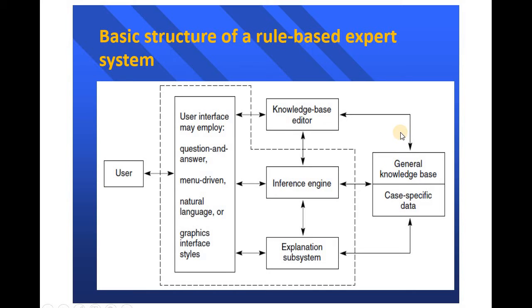The main part of the expert system is the knowledge base. Knowledge will be stored in the knowledge base in the form of production rules. The heart of the expert system is called the knowledge base, which contains knowledge of a particular application domain. The knowledge base represents the facts and rules. In a rule-based expert system, this knowledge is most often represented in the form of if-then rules. This contains both general knowledge as well as case-specific information.